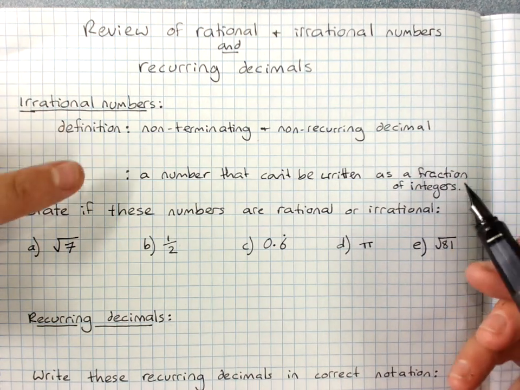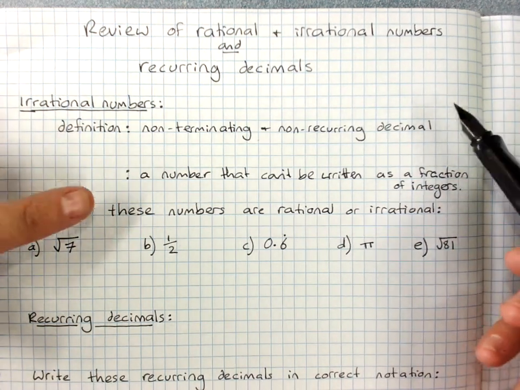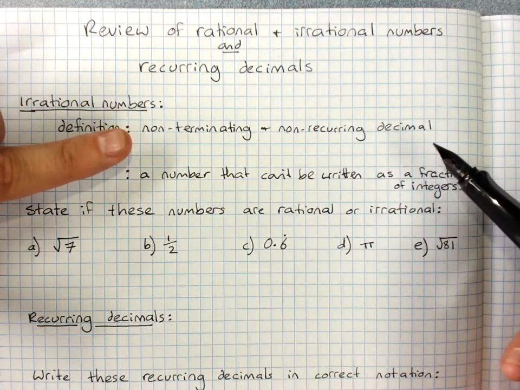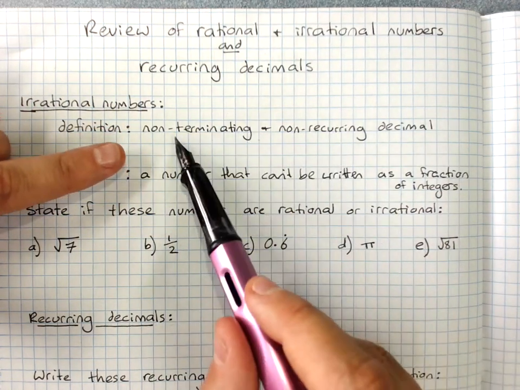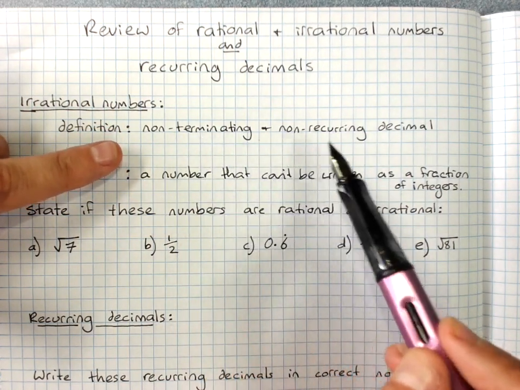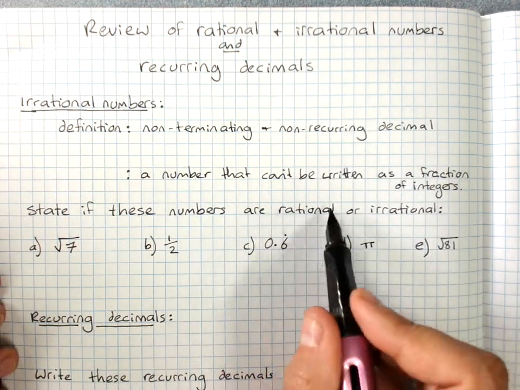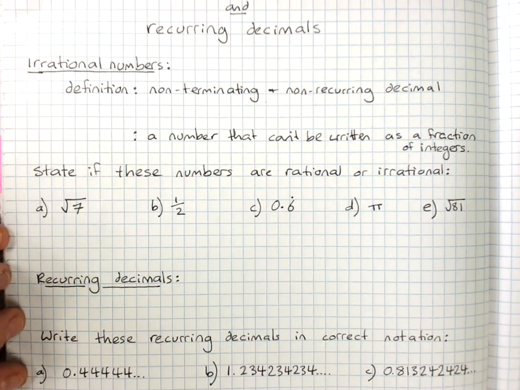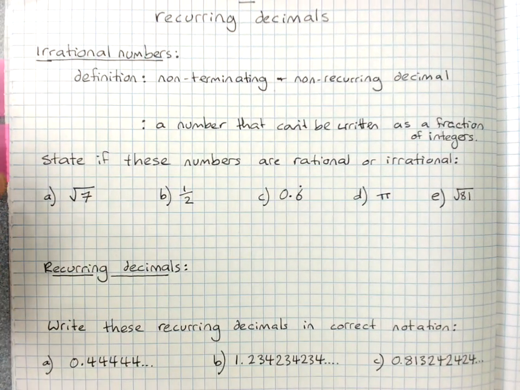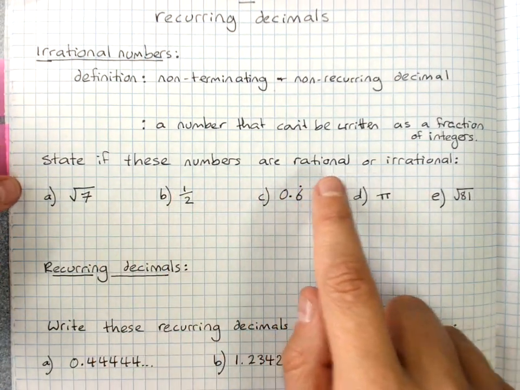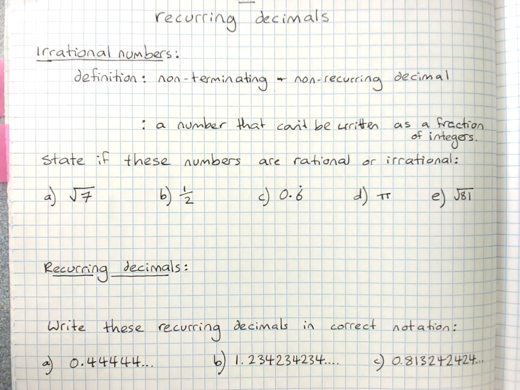And either of those definitions is fine. But this one is the one that probably makes a bit more sense. Anything that's a non-terminating and a non-recurring decimal is irrational. Everything else is rational. So the type of question you'll get is being asked to state if numbers are rational or irrational.